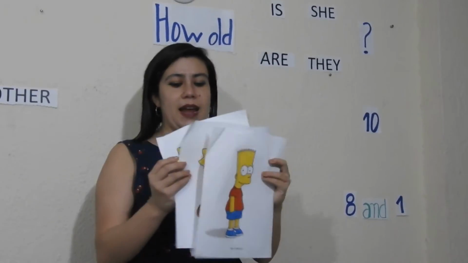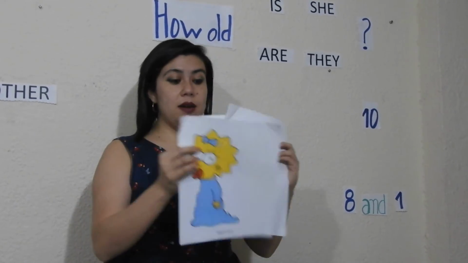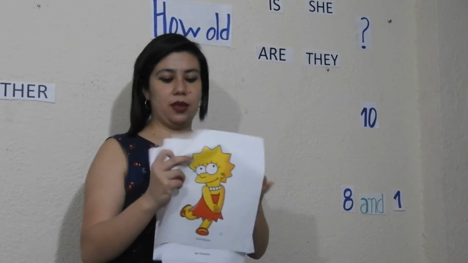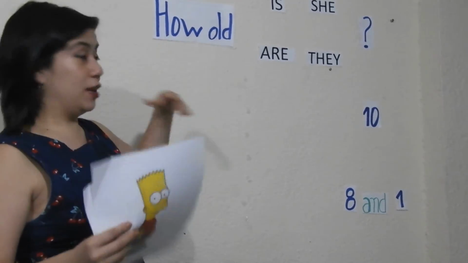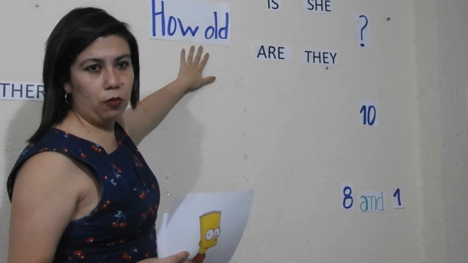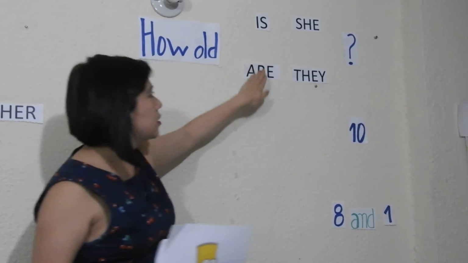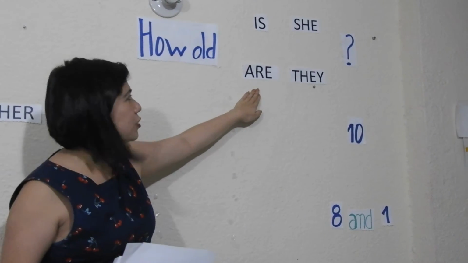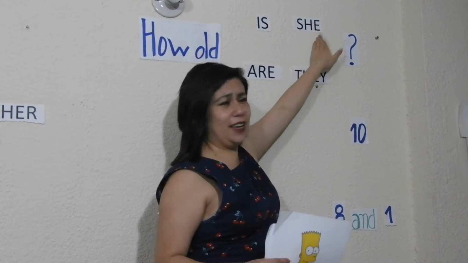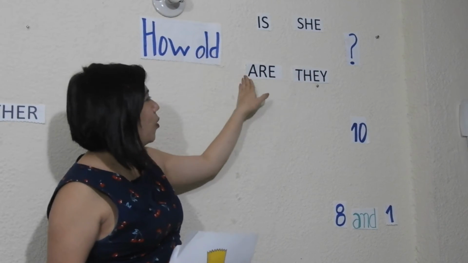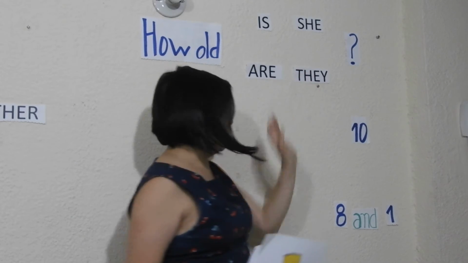How old are they? They are 1, 8, and 10. Again, de nuevo, how old, cuántos años, is or are according to the subject, and the subject is she, he, it, or how old are you, we, and they.